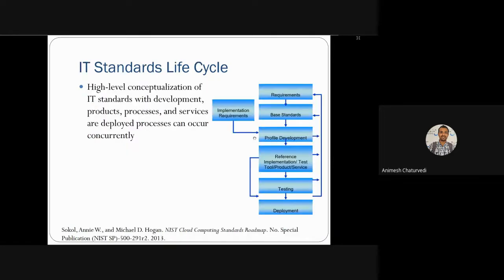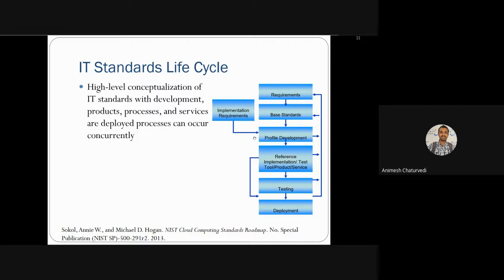Thereafter, NIST also published an IT standard lifecycle model in which requirements are done for the base standard and profiling development, reference implementation, test tools, and product services are managed. Thereafter, various testing is done for the various development and deployment purposes.